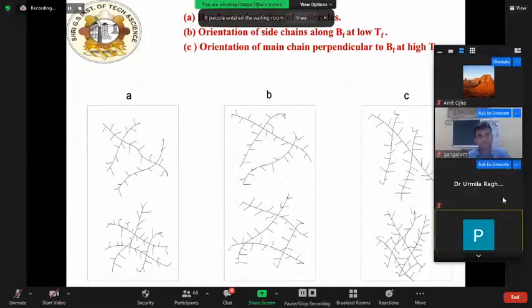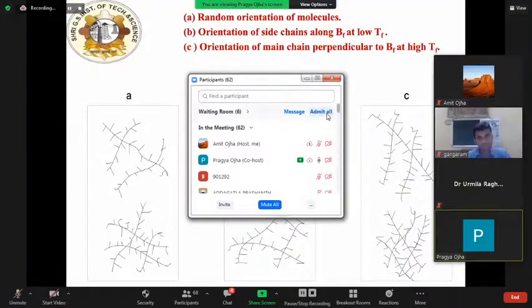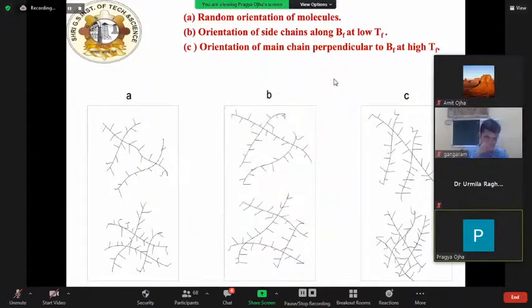Now, if we talk about below softening temperature, the long chain molecules are not mobile. But it is possible that under the combined action of heat and a non-uniform magnetic field, the side chains are oriented along the direction of the field, thereby causing an increase in dielectric constant and also the component of surface charge.